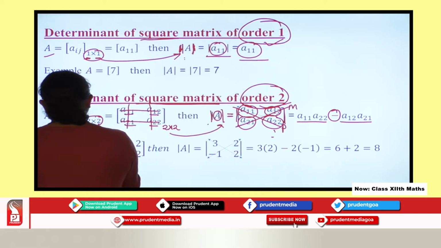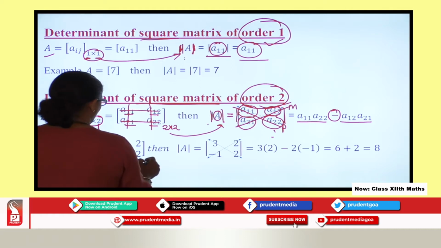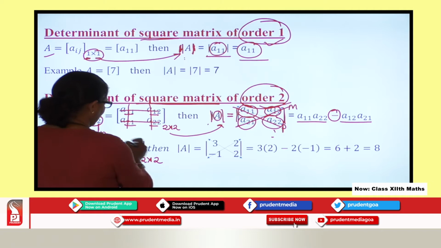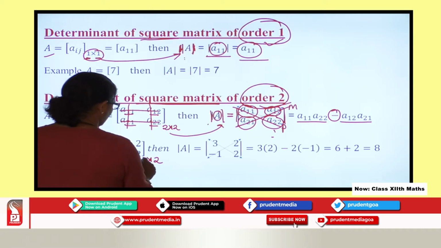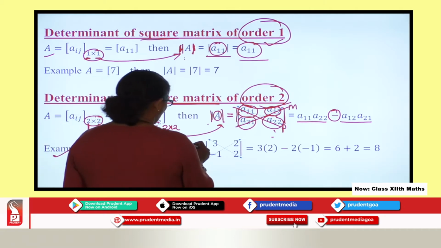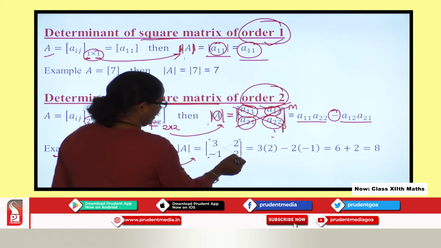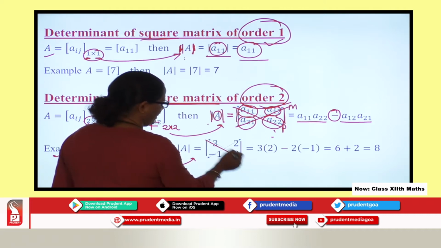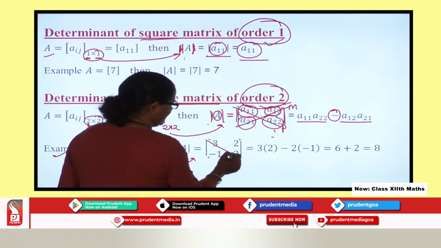Basically it is the product of the principal diagonal minus the product of the minor diagonal. Okay, so let us look at the examples. Now here I have matrix A with order 2 and it is a square matrix. Why? Because the number of rows is equal to the number of columns. So when you find the determinant value, see what I do: this is my principal diagonal, so I multiply these 2 elements, I get 3 into 2.